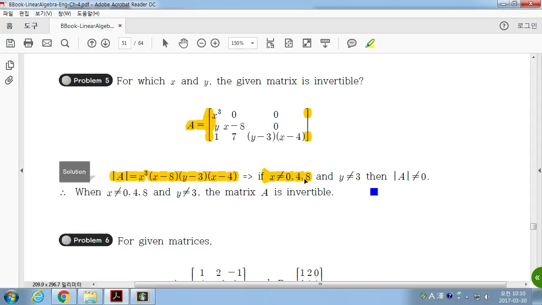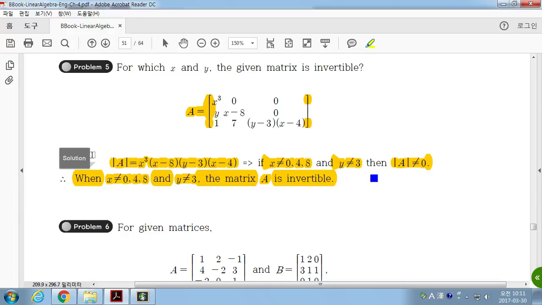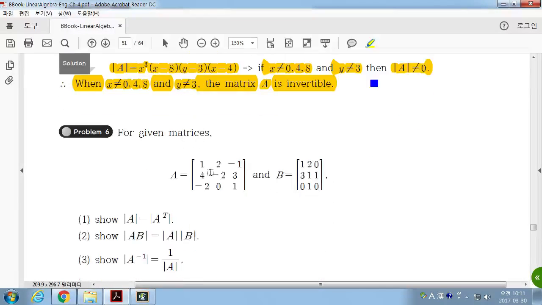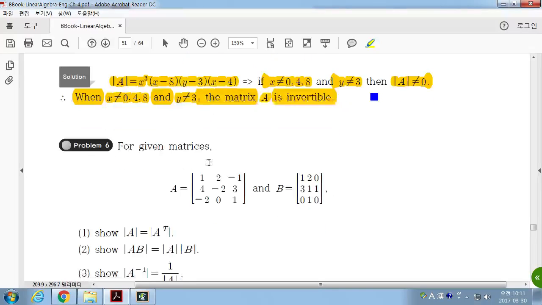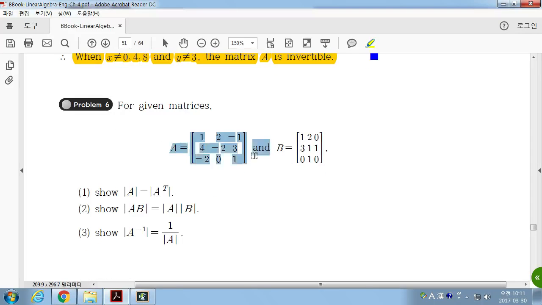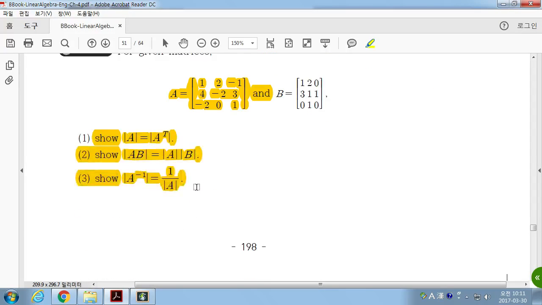If x is not 0, 4, 8, and if y is not 3, then each term is not 0, so the product of each term is not 0, so the determinant is not 0. So that's the solution. Okay? X should not be these numbers. Solution of this characteristic, this determinant. For given matrices A and B, same thing. Yeah, you can do it.